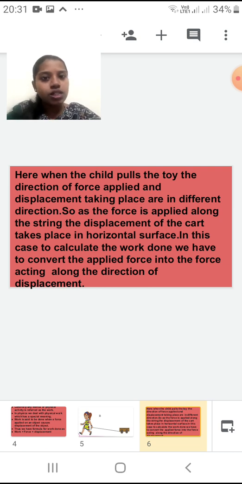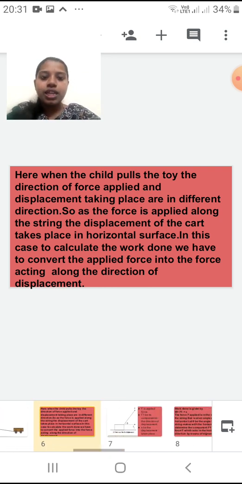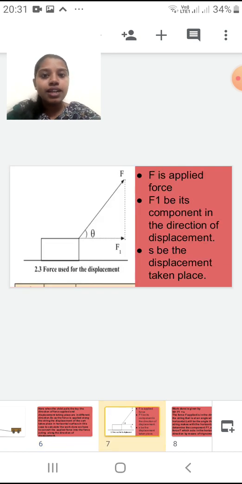For work done, what is our condition? The force and displacement should be in the same direction. But here they are in different directions. So first I have to convert the applied force into the force acting along the direction of the displacement. I hope till here it is clear to you. Next we are going to see the derivation.